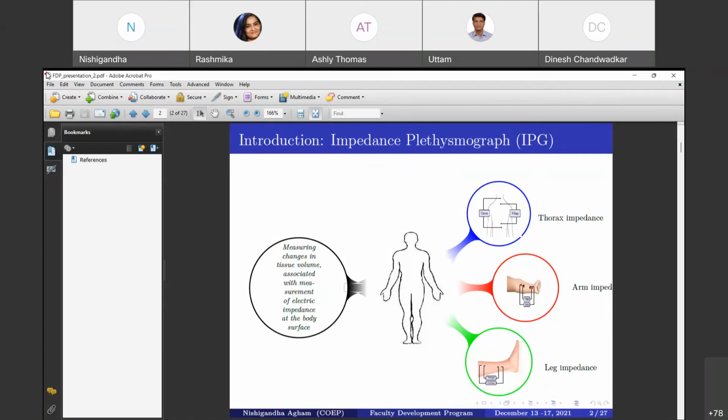So impedance plethysmograph is a method for determining the tissue volume changes in a body, which is associated with the measurement of electrical impedance at the body surface. This impedance measurement is made by introducing electric current in the frequency range of 20 to 100 kilohertz and measuring the corresponding voltage.